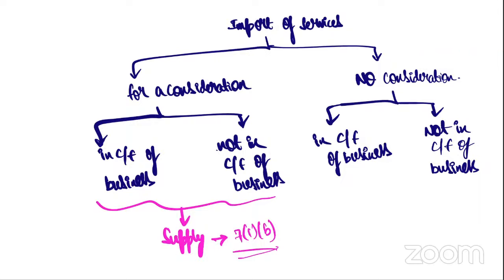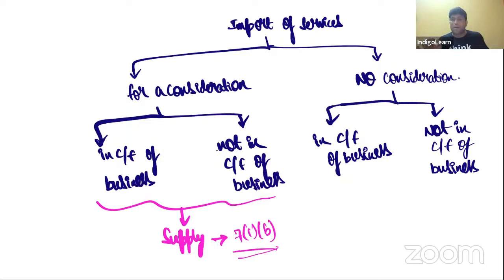Import of services for a consideration, whether or not in the course or furtherance of business. It is still regarded as supply, my dear friends, because of section 7(1)(b). Are we getting clarity, everybody?